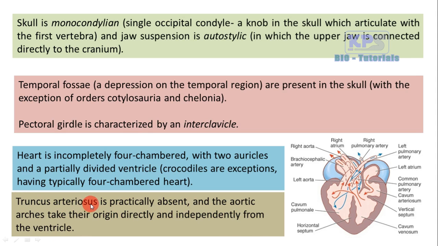You might have studied about truncus arteriosus in amphibian heart, in frog heart. It is a chamber which collects blood from the ventricle and supplies the blood to the aortic branches. That chamber is called truncus arteriosus, present in amphibian heart. This truncus arteriosus is practically absent in reptiles because the aortic arches take their origin directly from the ventricles. So there is no need of truncus arteriosus.